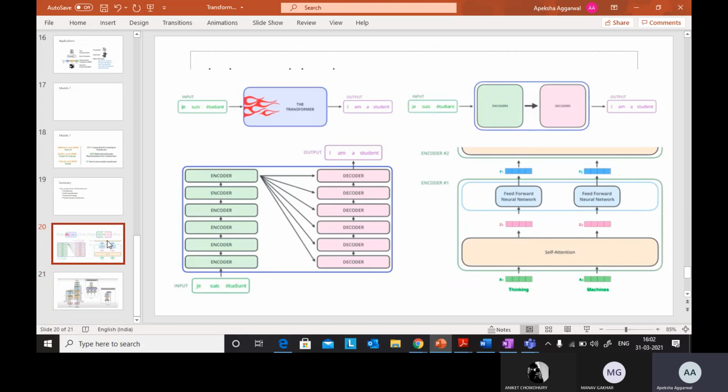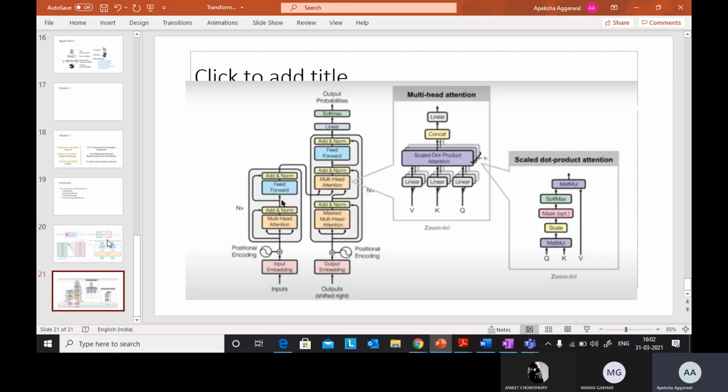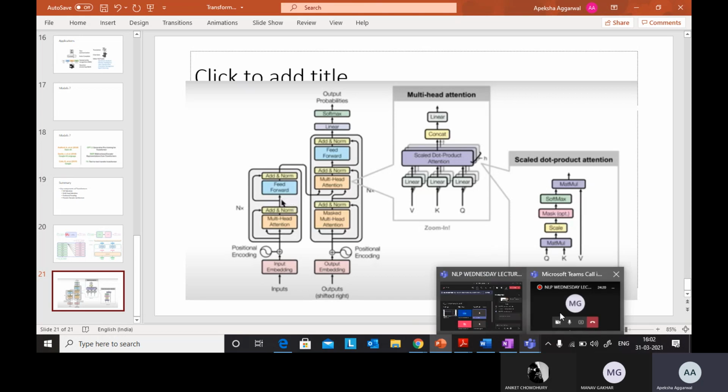If you want me to explain the details about backpropagation and the mathematics, we can also do that if we have time remaining. We can go in depth.